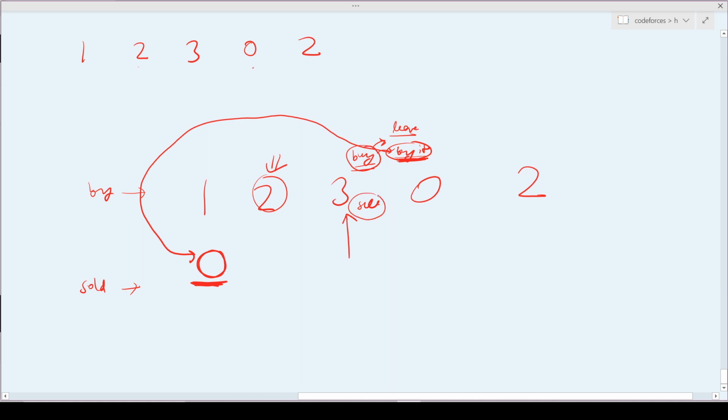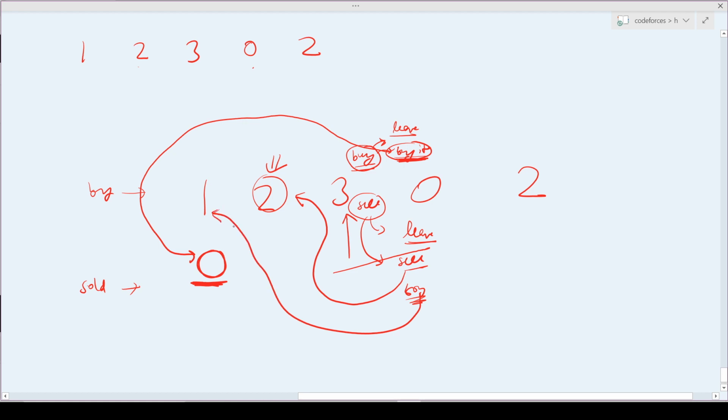When I am on the option to sell, then also I can have one thing in mind, which means I can leave this stock, which means I will not perform any operation on this stock, or I can sell it. Now to sell it, I will check the maximum value which can be obtained up till now by seeing the last profit. Now you might ask me, Aryan, you said that you want the maximum profit, so it might happen that the value can be obtained from the first one also, or from the last to last or anything.